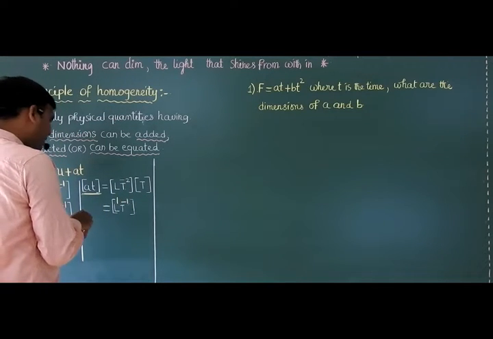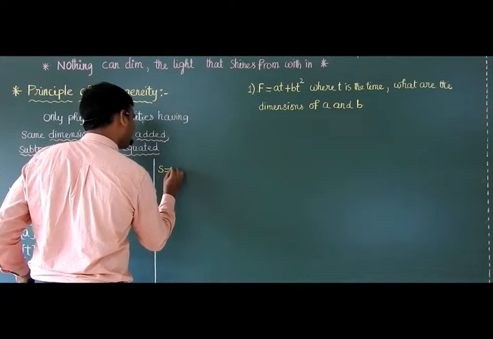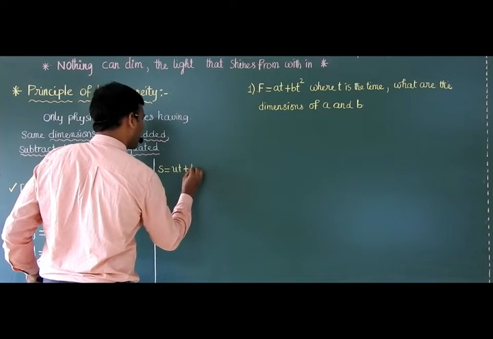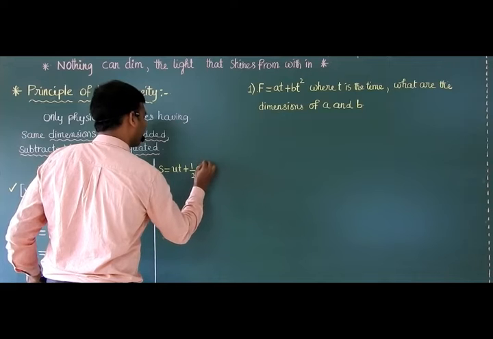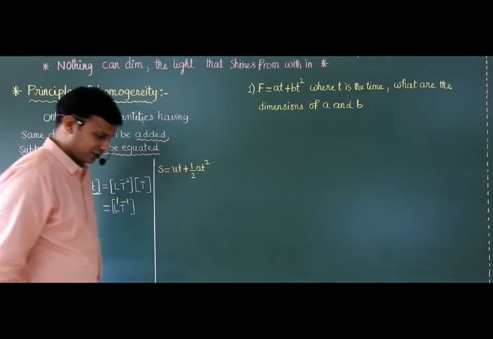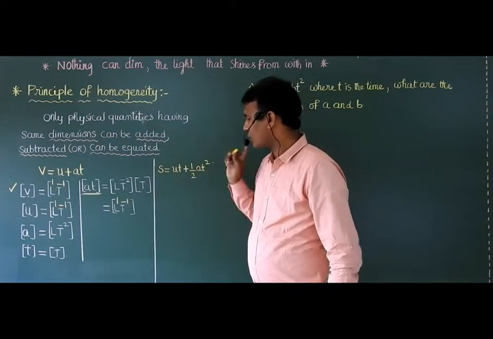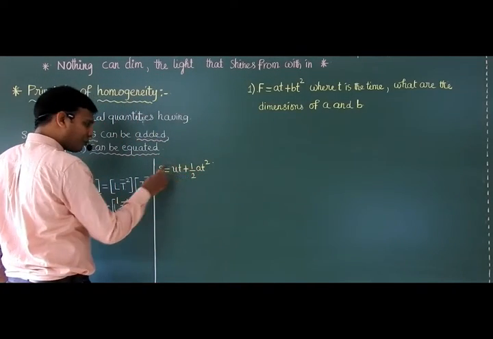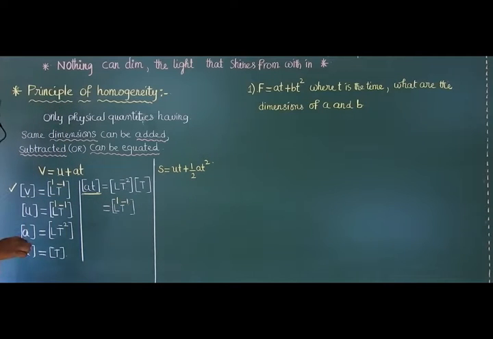Right? S is equal to ut plus half at square. Okay, S is equal to ut plus half at square. Now the question is, sir, why they are added? Why they are equivalent to S? Because of the principle of homogeneity.